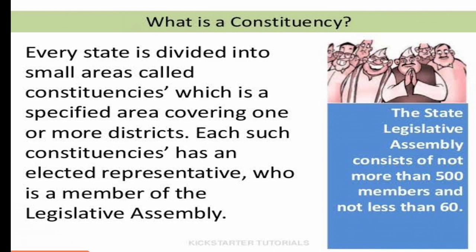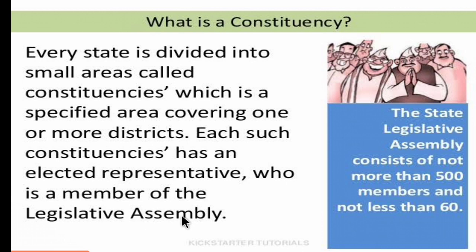So for that purpose, the state is divided into a number of small areas called constituencies, a specified area covering one or more districts. Each such constituency has an elected representative who is a member of the Legislative Assembly.